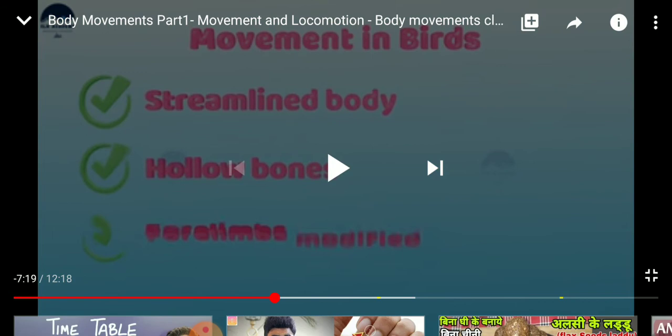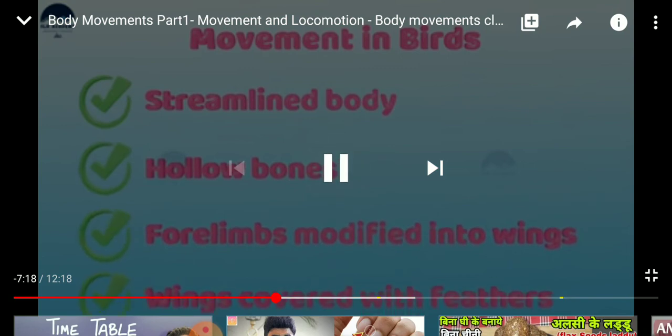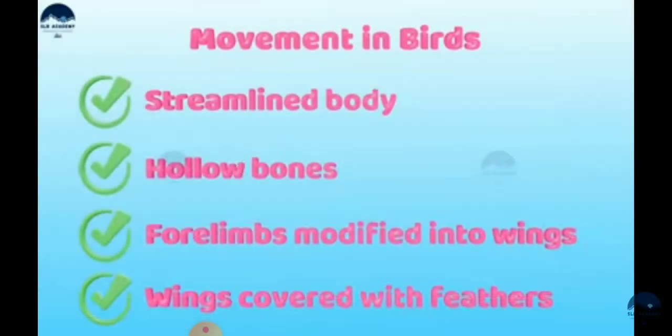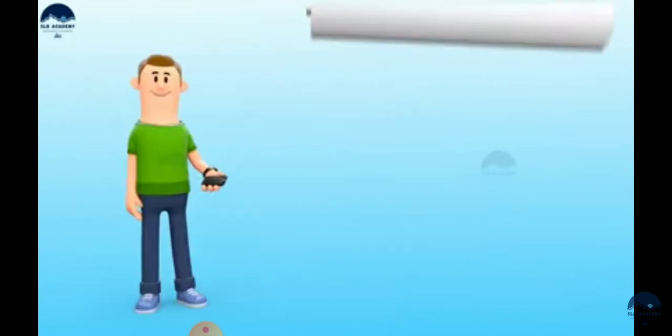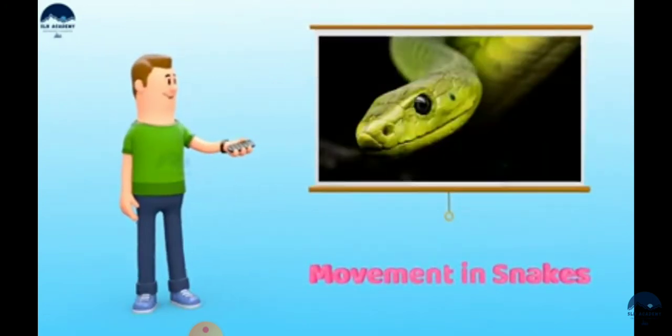Again I am telling you about upstroke. Upstroke means the upward movement during the flapping of wings. Downstroke means the downward movement of the wings. So how do they move, what are the features in birds for movement? They have the streamlined body, hollow bones. Okay, so this was regarding birds. And the forelimbs modified into wings, and wings are covered with feathers. So these are the special features in birds.